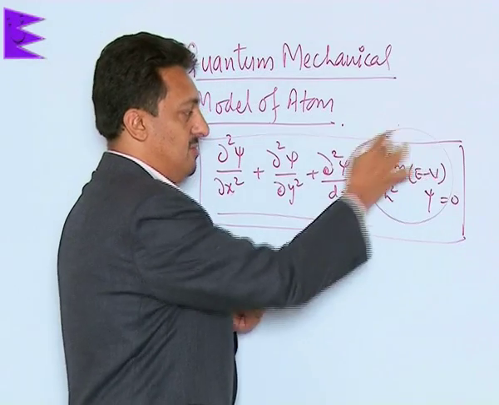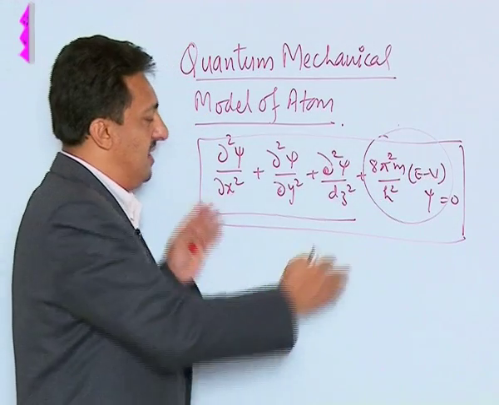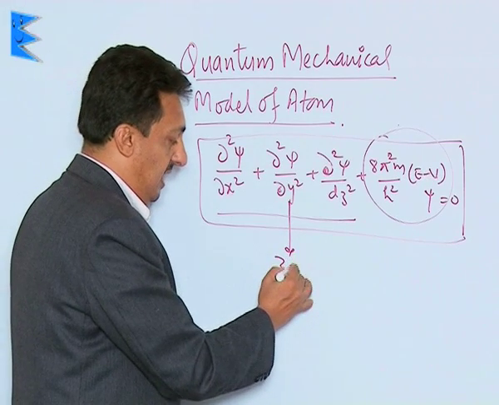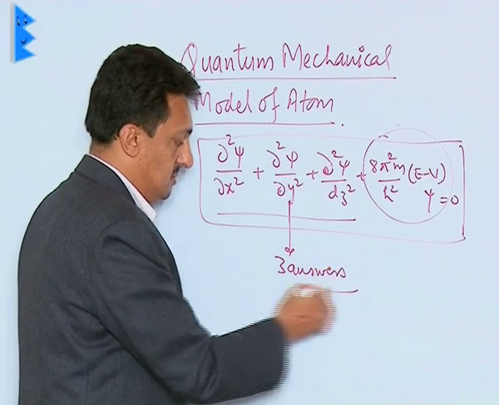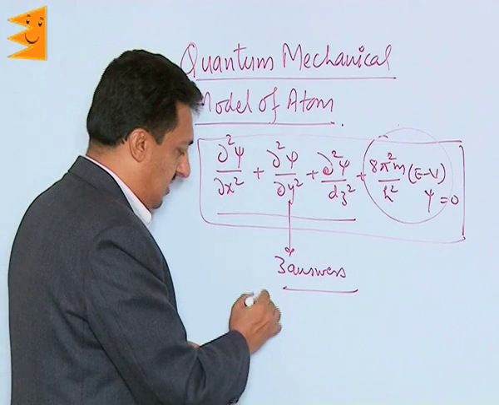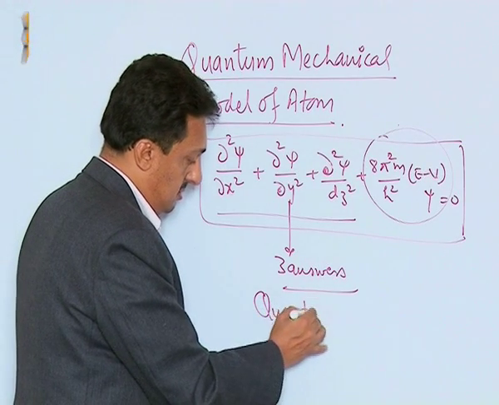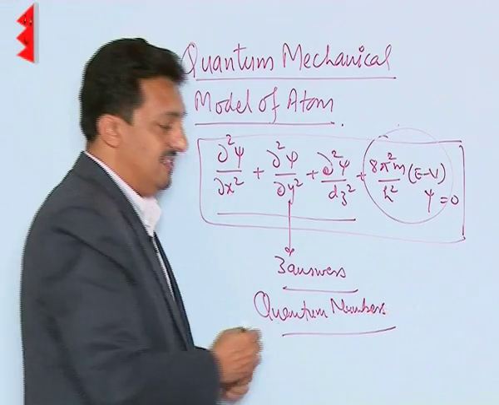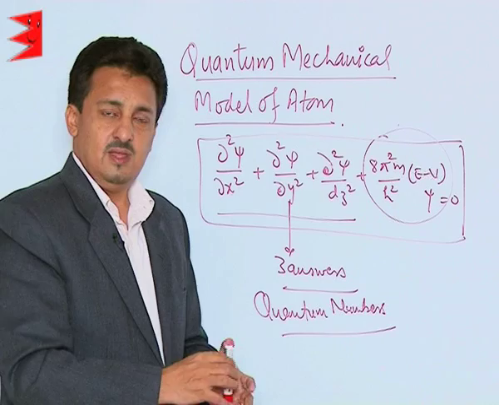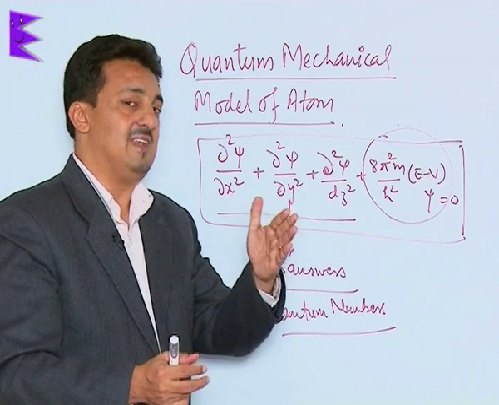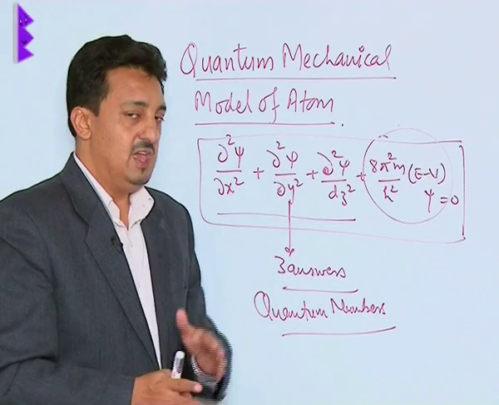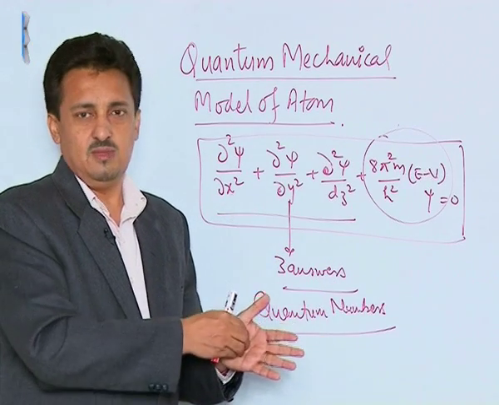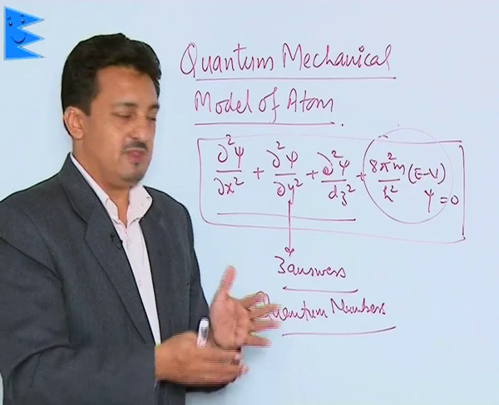This whole term talks about the energy of the electron, and when this equation is solved, we get what? Three answers. Now those three answers are called quantum numbers. See, Schrodinger knew what the previous scientists had done about the structure of the atom. He knew Bohr's concept, and he took over from de Broglie and other people. So he knew all those facts.